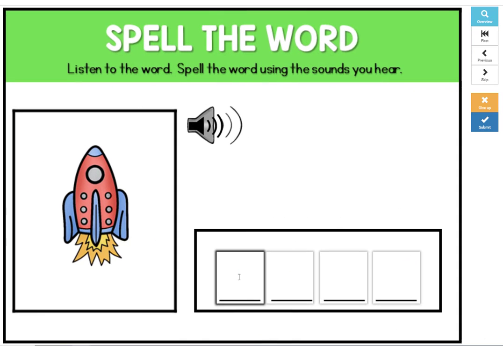Now let's spell the word. L, ah, ch. You can click the speaker again to check your work and change the letters if you need to. Click Submit to see if you're correct.